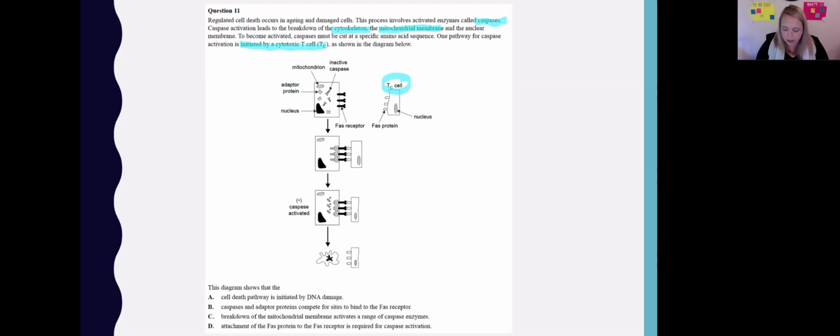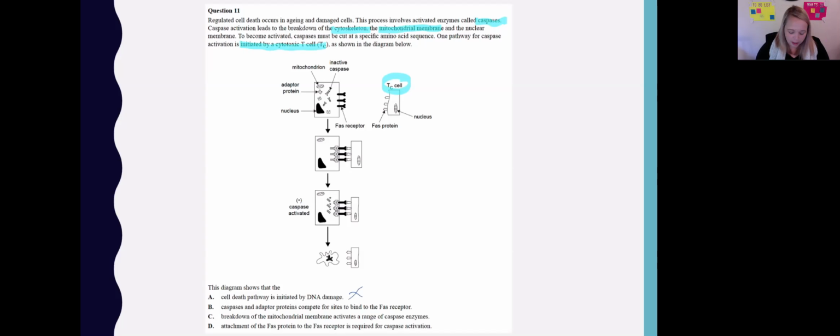A cytotoxic T cell. Okay, so if you haven't paused and gone through the answers yet, I'm going to give you a little hint. A is wrong because it's not caused by DNA damage, but I want you to pause and read through the last 3 before we go through. Okay, I'm hoping that you've come back after this and you're going to have a look.